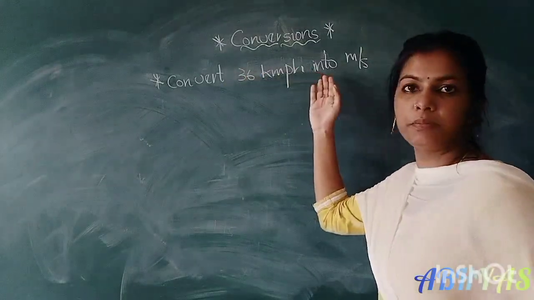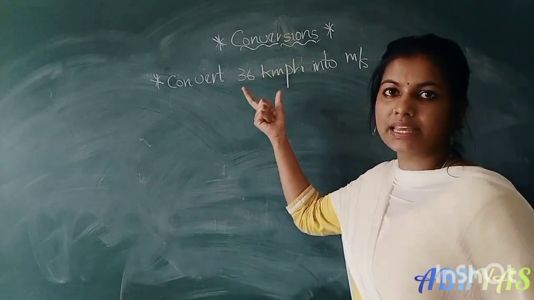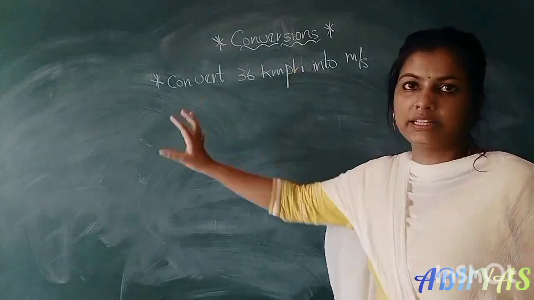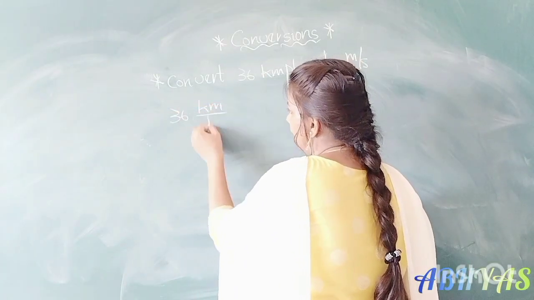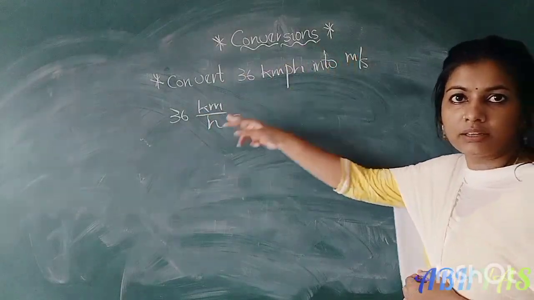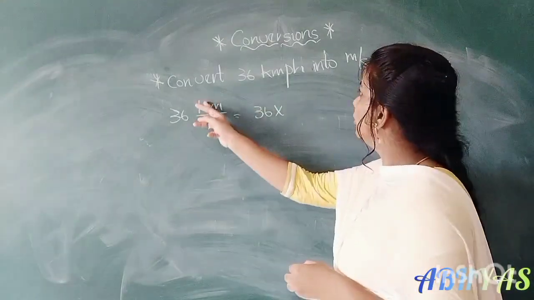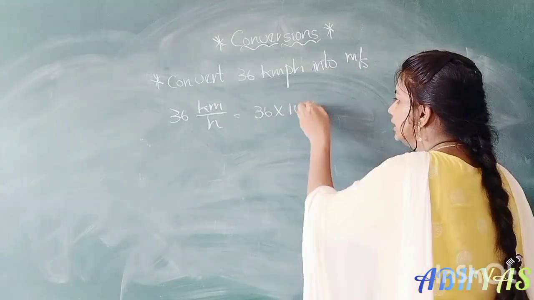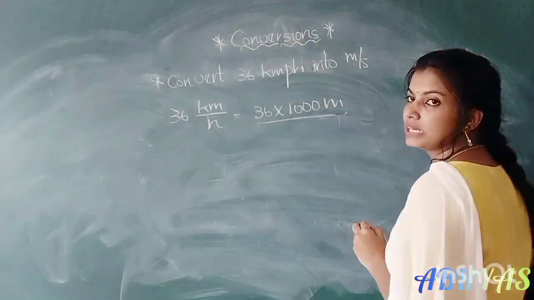Here is another example. Convert 36 kmph into meter per second. kmph means kilometer per hour. First we have to take the given unit, 36 kilometer per hour. First we have to convert numerator then denominator. 36 into 1 kilometer equal to how many meters? 1000 meters, right? By, 1 hour equal to how many seconds?